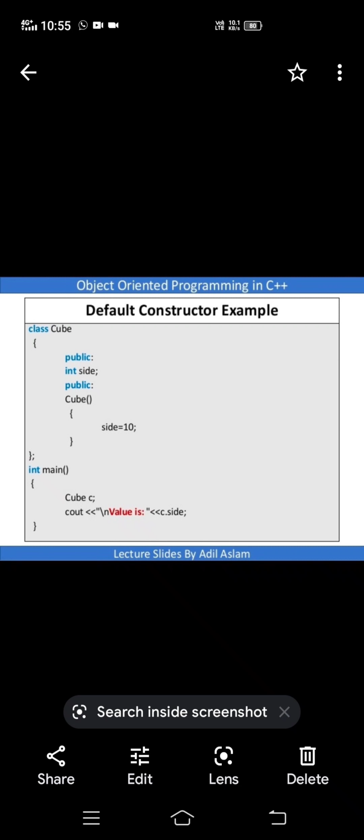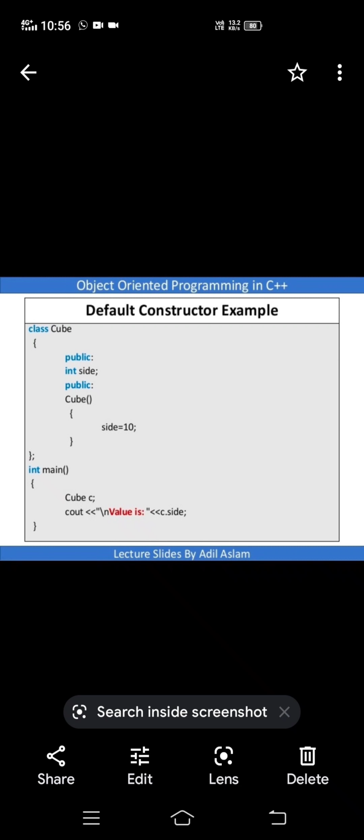So after executing Cube C, where C is the object in this example, in memory the value 10 is assigned or initialized into side. So in the C object, what is the value of side? 10. Automatically that statement is executed. Next, in cout we have written value is C dot side. C is the object now, and side is the variable in the object. In that you will get the value.